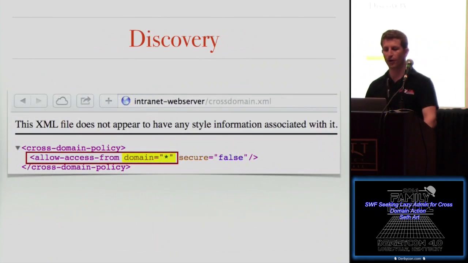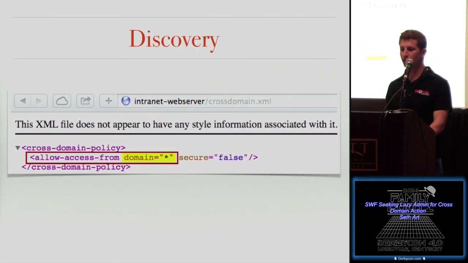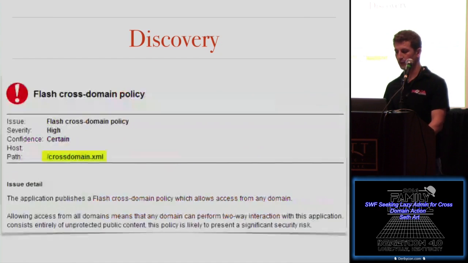I wanted to cover a few ways to discover this vulnerability. Hopefully, you leave this talk with a little bit of interest, and you will start. This is the first way you can do it. Just type crossdomain.xml at the end of any FQDN that you're browsing or that you're testing. And what you're looking for is, if that domain has sensitive information, does the allow-access-from directive specify domain equals star?